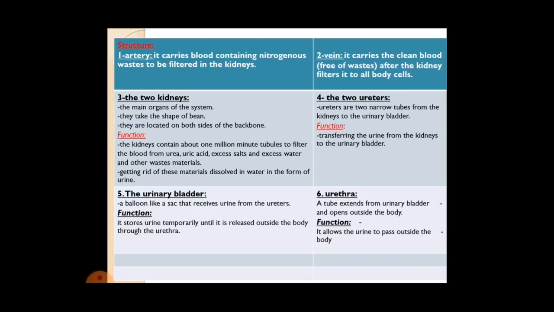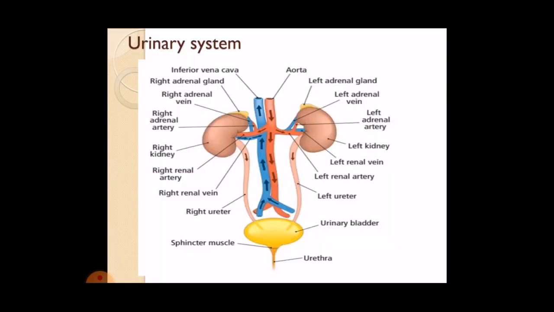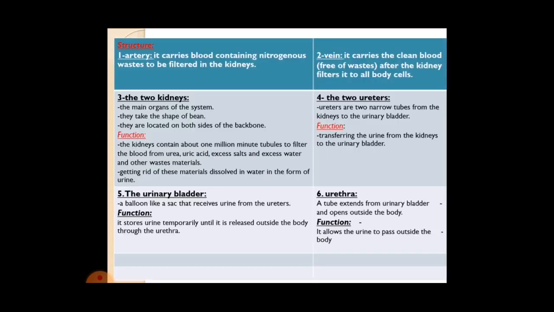Urethra. It is a tube which extends from the urinary bladder and opens outside the body. The function of the urethra: allows urine to pass outside the body.